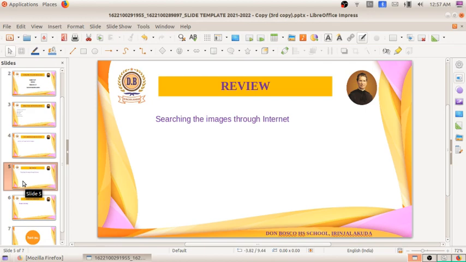From there we can download the images. Some will be free, some will be based on different licenses, and some will not be downloadable. Some pictures we can't download from the site. Some will also create copyright issues. So that also we have studied. From the Tools option, we go to Usage Rights. From there we find the different licenses and different features. So I hope it is clear to you.